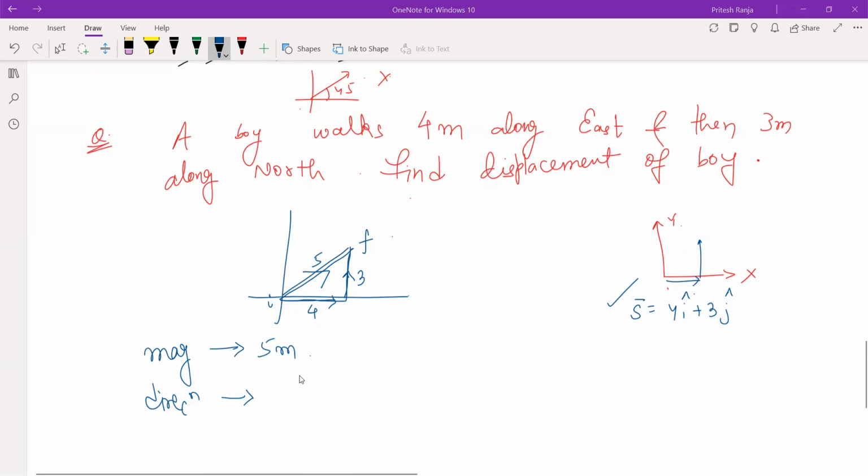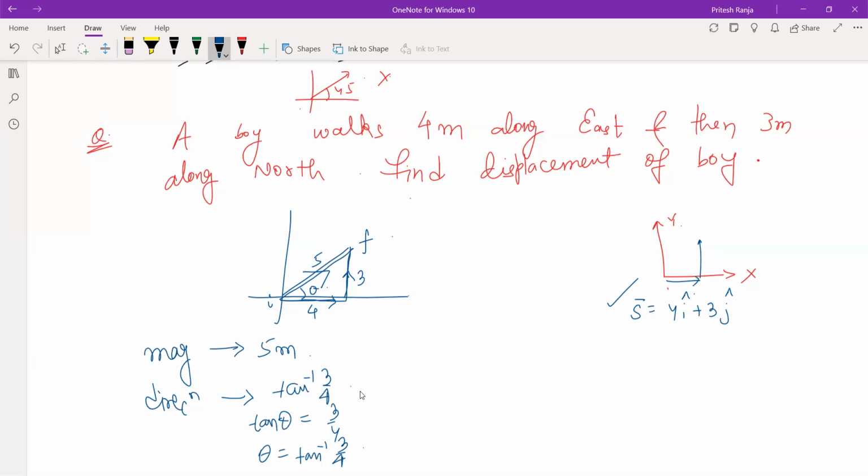So what will be the direction? Take this angle theta. So to find direction, you can relate tan theta as 3 by 4. So you can say theta as tan inverse 3 by 4. So if you just say tan inverse 3 by 4, again we are wrong. So we can say at this much angle north of east, right?